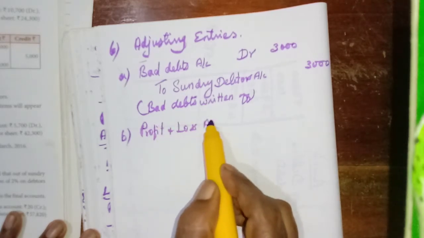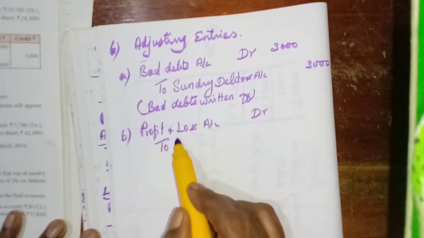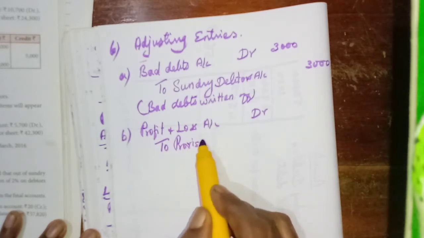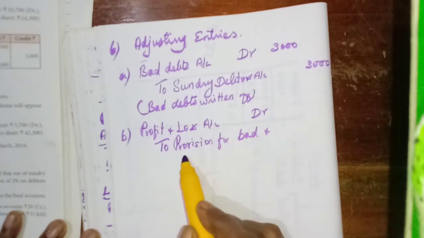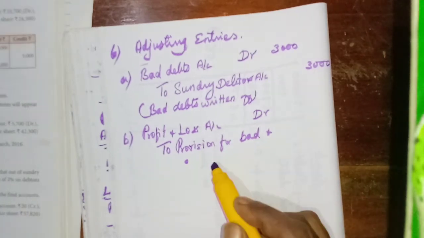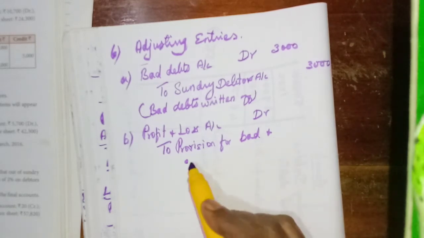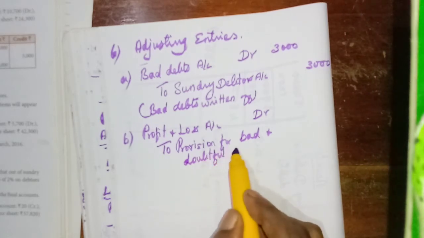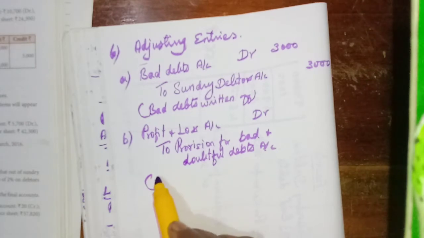Profit and loss account debtor to provision for bad and doubtful debts. Then provision for bad and doubtful debts created.